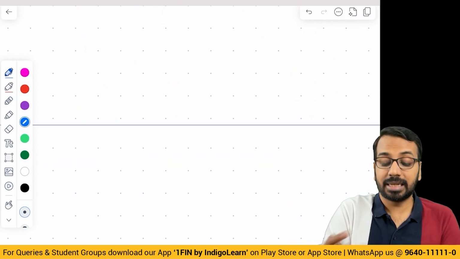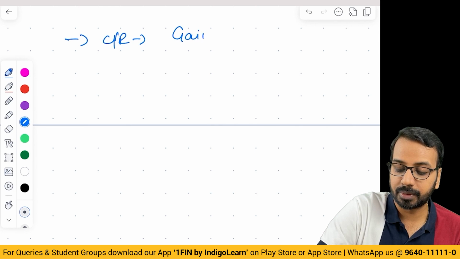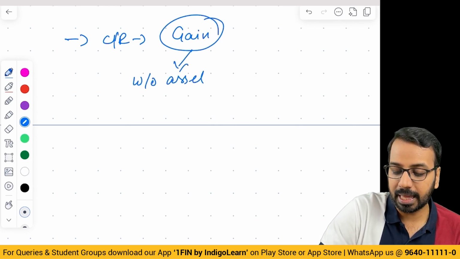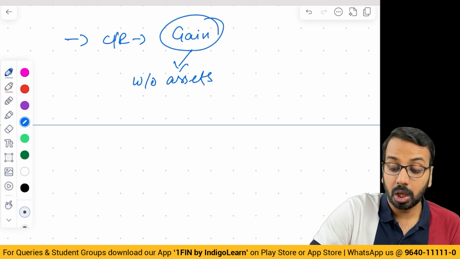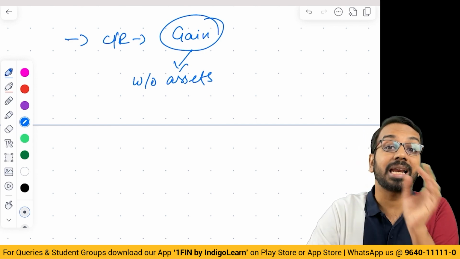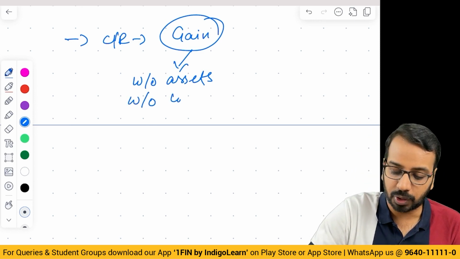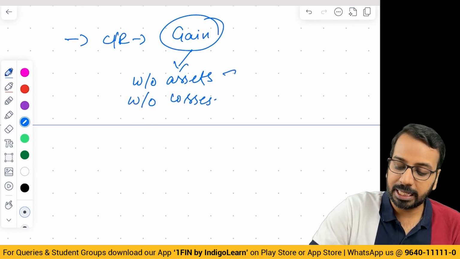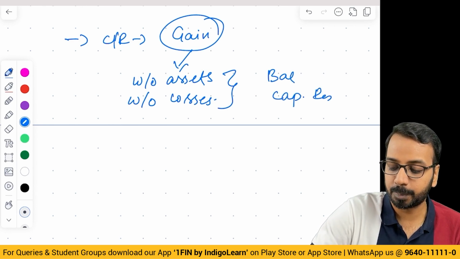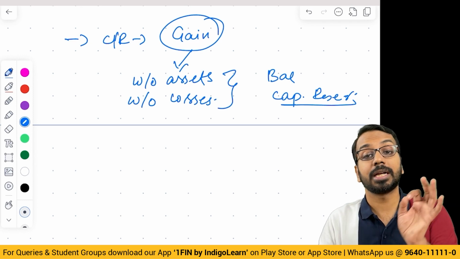The balance that is left over in the capital reduction account is a gain. This gain will be used to write off assets as given in the question. All fictitious assets must be written off, but other assets only if the question asks. Then you will use it to write off losses. If any balance is left, it will be transferred to capital reserve.